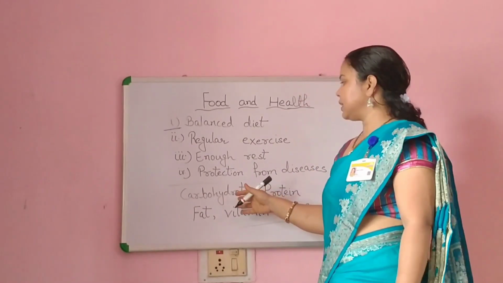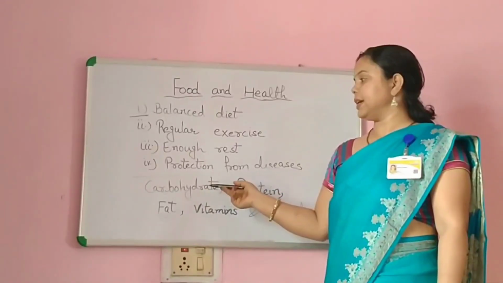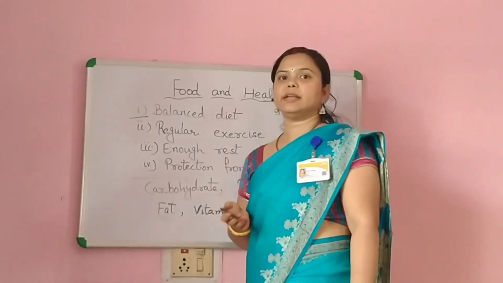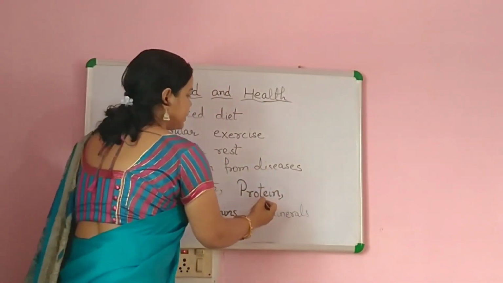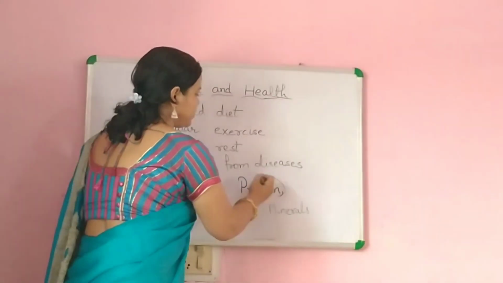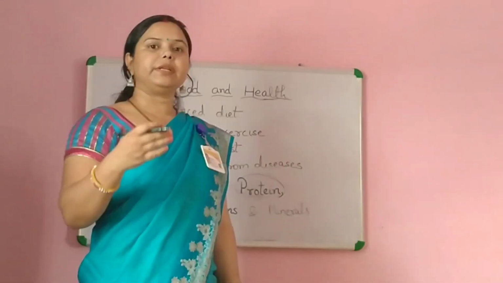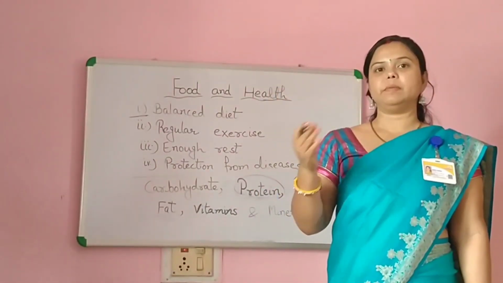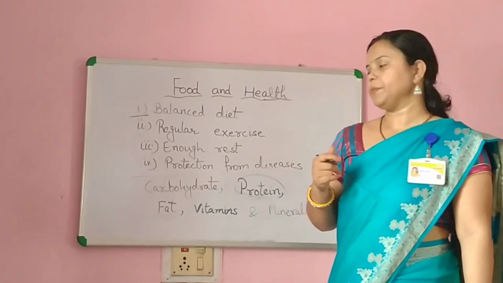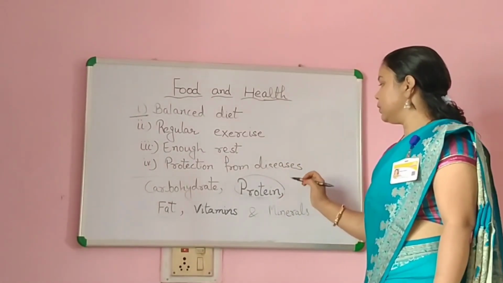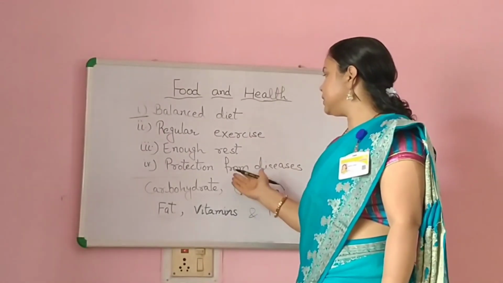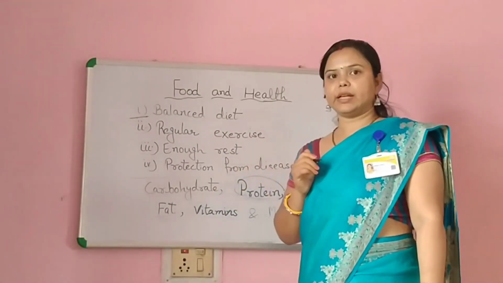The first one is carbohydrate. It gives us energy to work and play. The sources of carbohydrates are rice, cereals, pulses, potato, etc. The next nutrient is protein. Protein helps us to grow. The protein based sources are milk, egg, meat, pulses also. It also increases our height. So we should include nutrients like carbohydrate and protein as well.